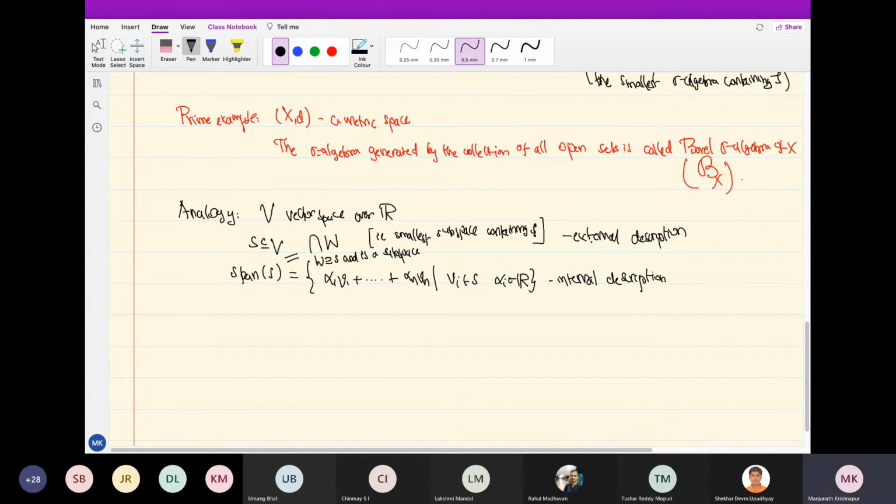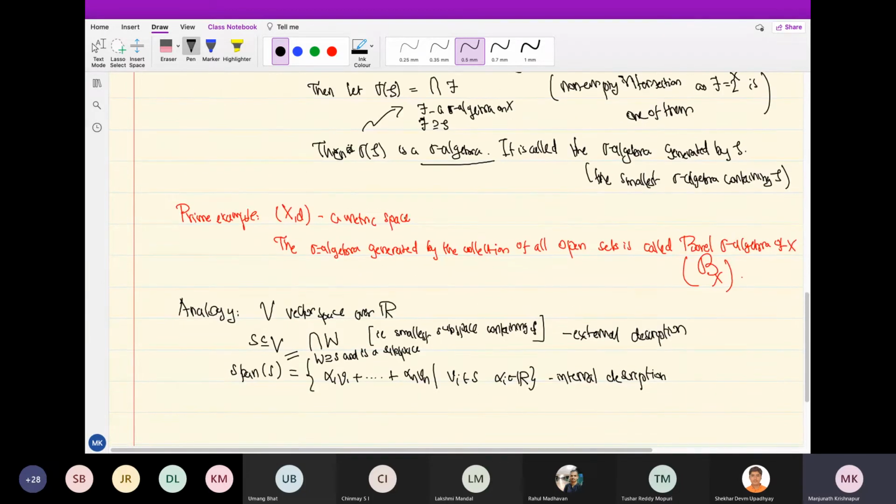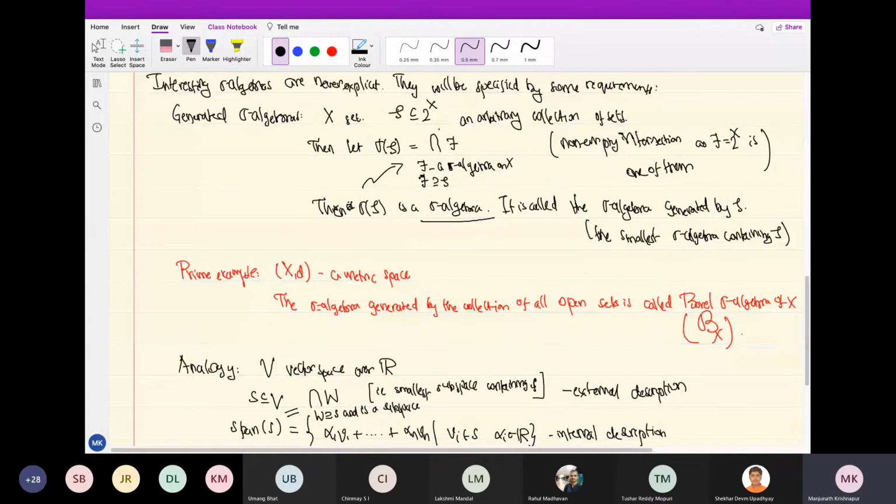Okay, so external description and internal description. Here there is external as well as internal description and they match. The external description is the smallest subspace. Here it is the internal description like this. Now in sigma algebras there is no internal description. Only there is an external description.